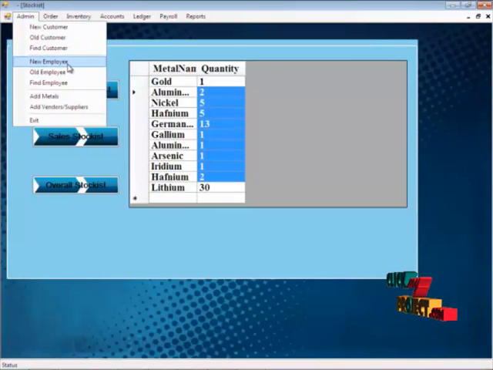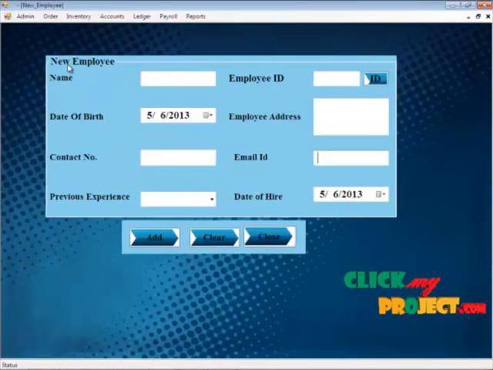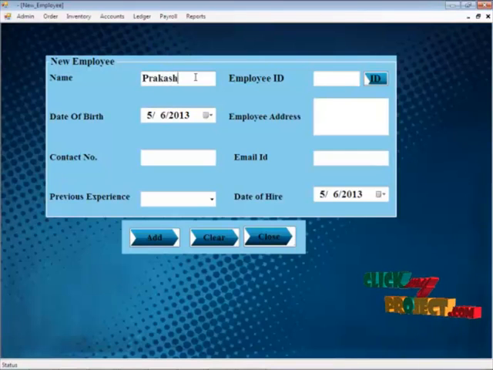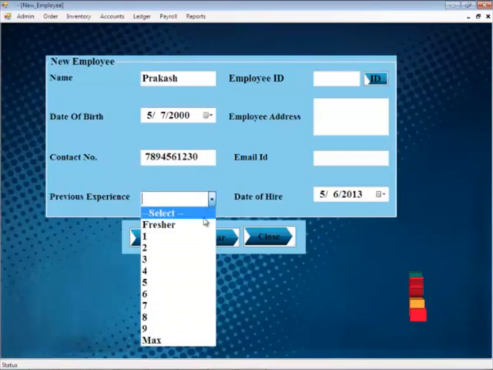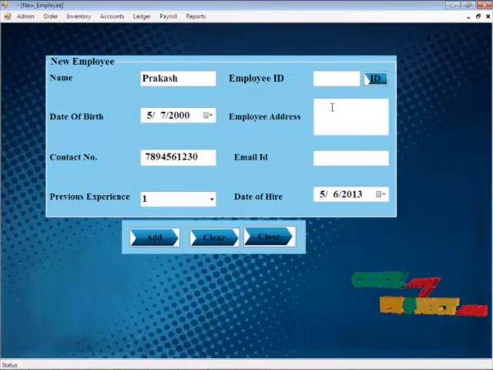And now we move on to new employee. If you add a new employee by clicking that, the metal company has added the new employee to the company. The date of joining can be mentioned here. Here we give the contact number for that particular person, and the experience of the person is also mentioned here, along with the employee address and email ID.